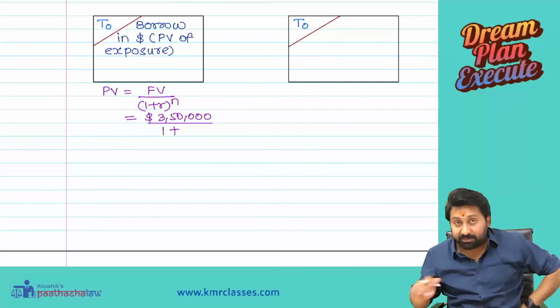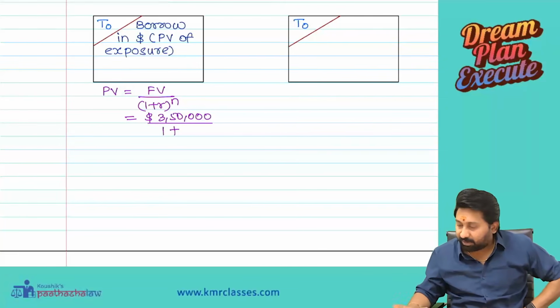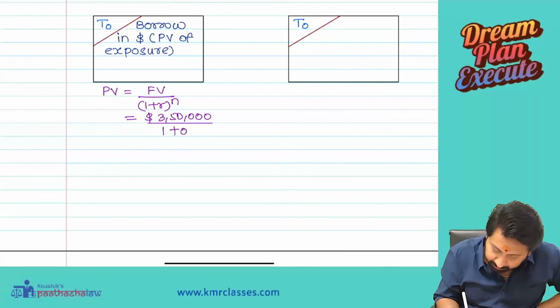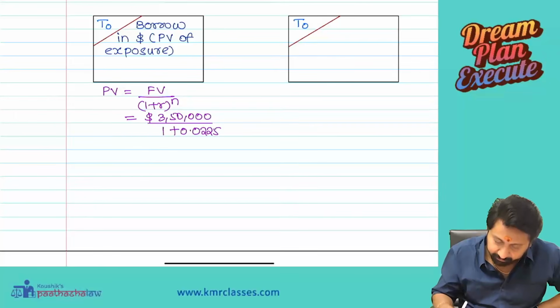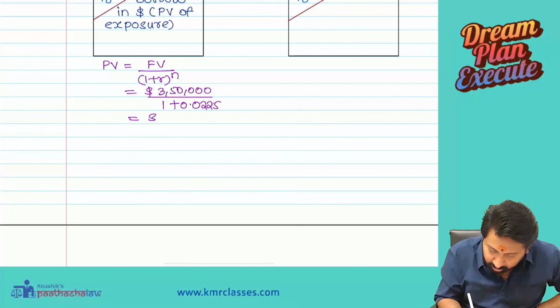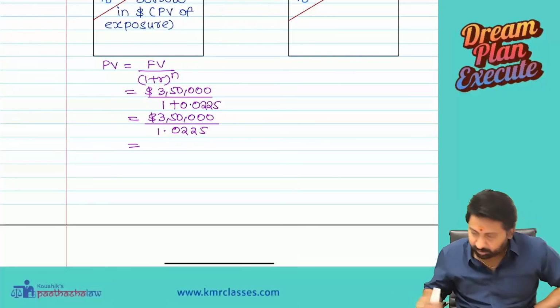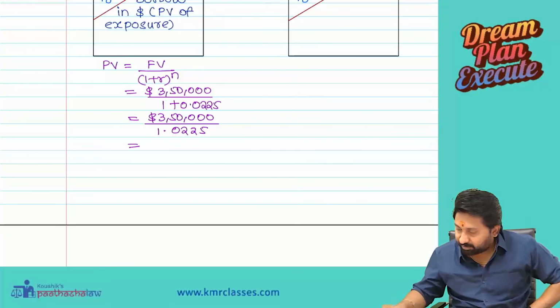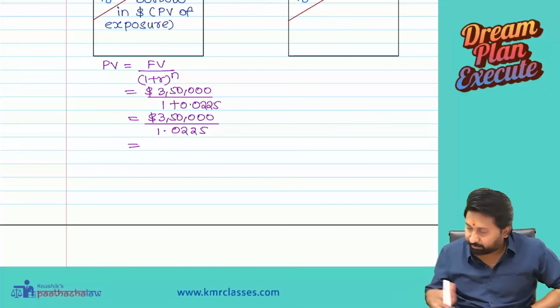For 3 months, 9 into 3 by 12, that is 2.25%, so 1 plus 0.0225. That equals $3,50,000 divided by 1.0225.